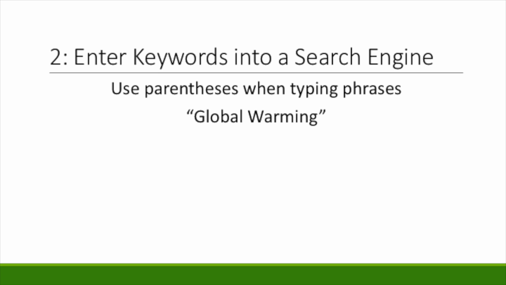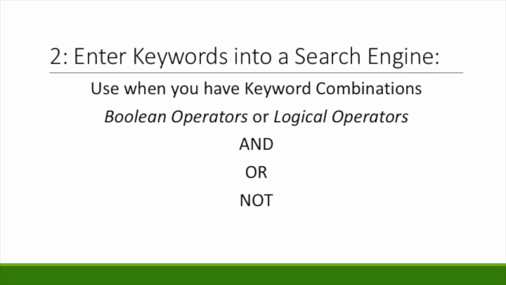When typing key phrases with more than one word into a search bar, surround the term with quotation marks, as in, quote, global warming, end quote. But what about those tricky groups of keywords, like cars and global warming? Many search bars will let you make combinations of your keywords by using the words and, or, and not to help you expand and limit your search. These are called logical operators, or Boolean operators. Sometimes there are drop-down menus that help you do this. Other times, you have to type it into a search bar yourself.